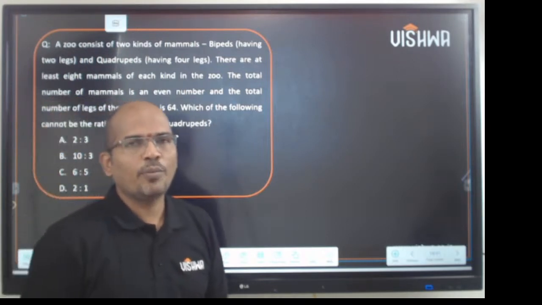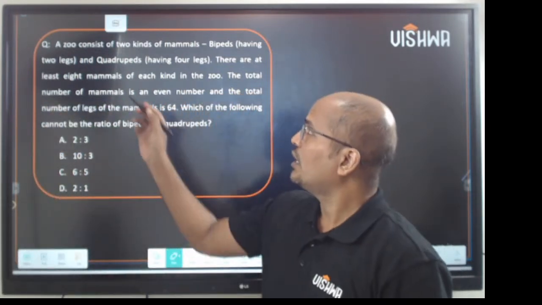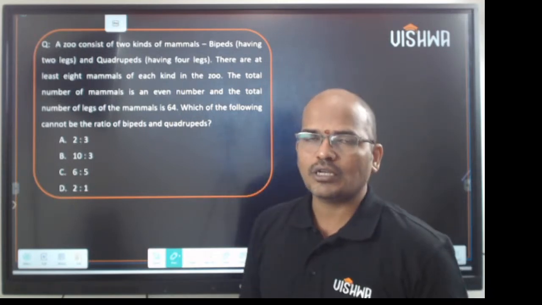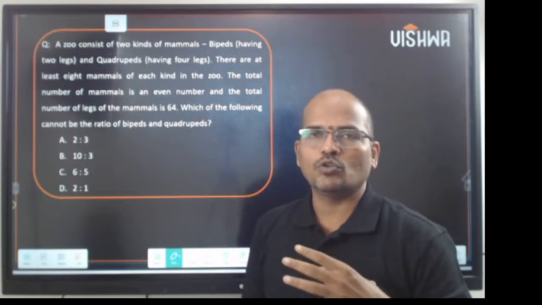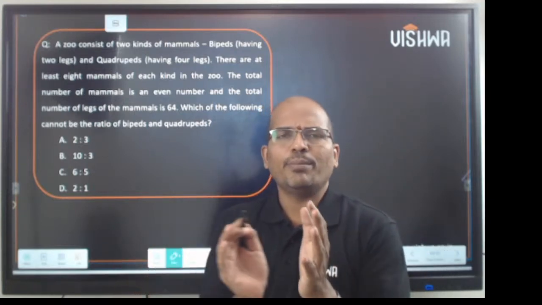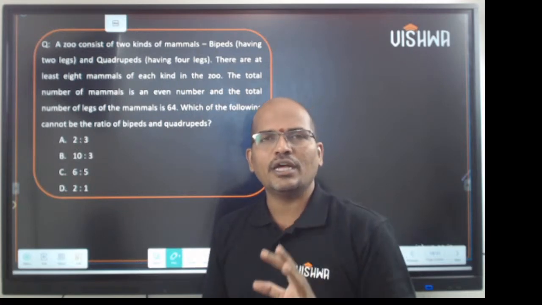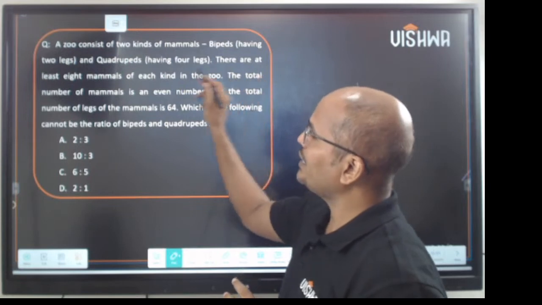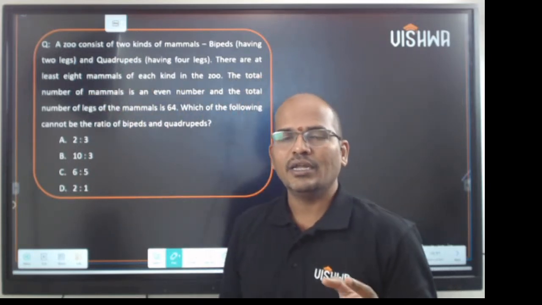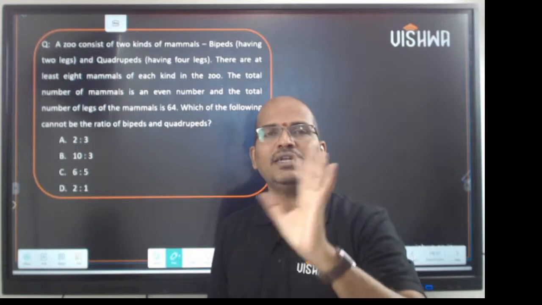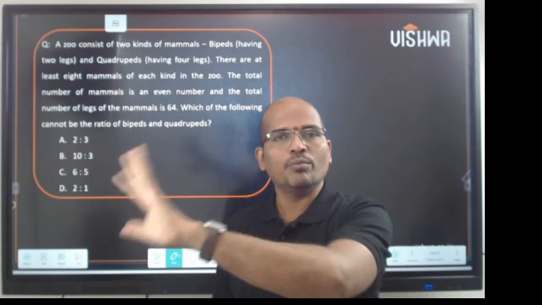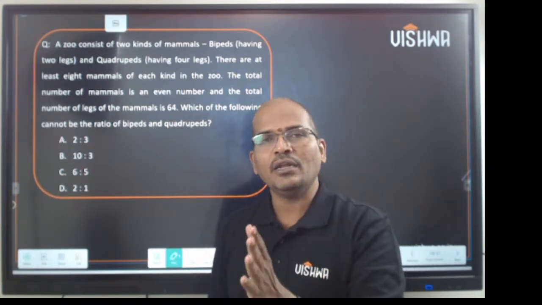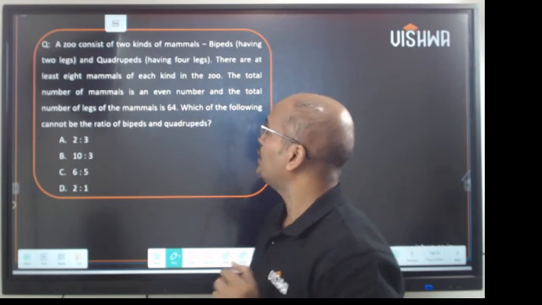This concept is in the topic of ratios. A good question. A zoo consists of two kinds of mammals, bipeds having 2 legs and quadrupeds having 4 legs. So a zoo contains some bipeds and some quadrupeds. Now there are at least 8 mammals of each kind. It means the minimum count of bipeds is 8, and the minimum count of quadrupeds is 8. When I say minimum count, it can be 8 or even more. Please keep that in mind.